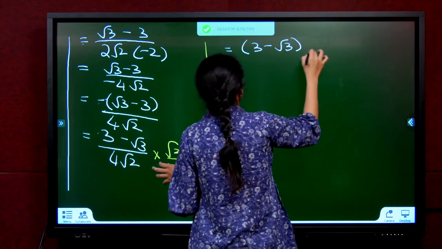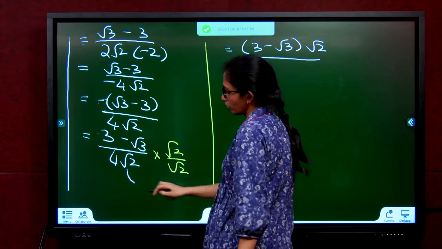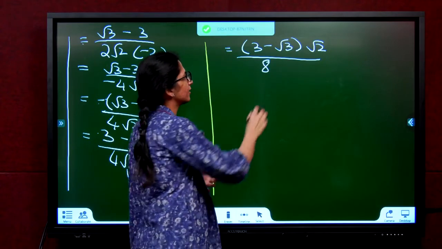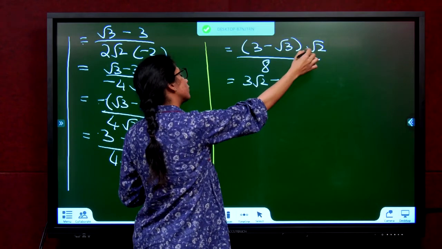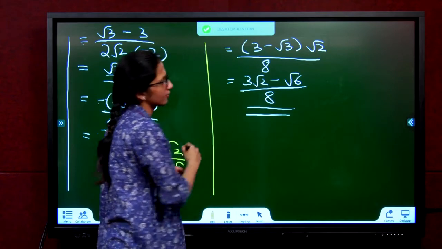3 minus root 3 into root 2 divided by 4 root 2 into 2. Root 2 into root 2, 2. 2 fours are 8. So what do we finally get here? Root 2 into 3, 3 root 2. Minus root 3 into root 2, root 6. Divided by 8.